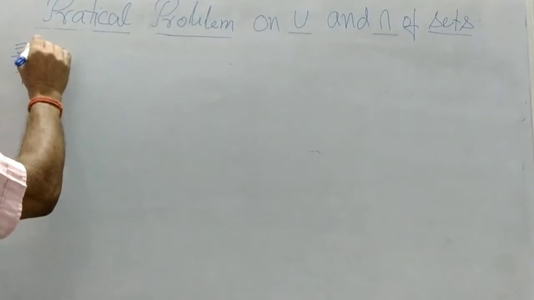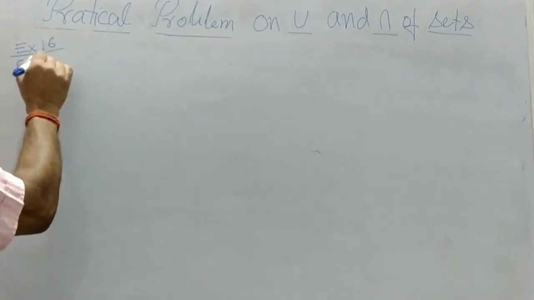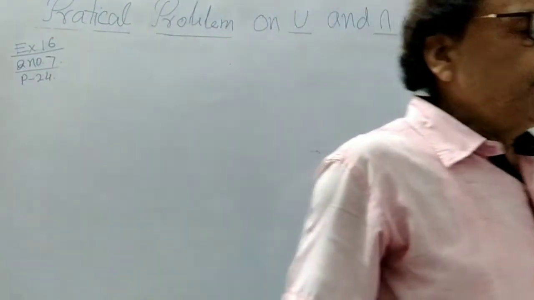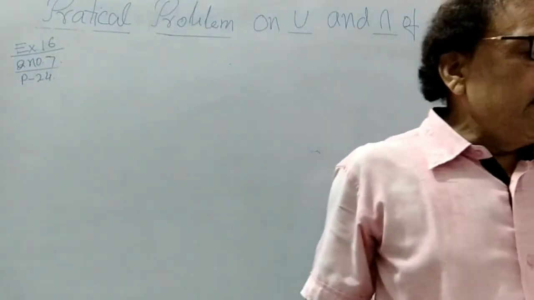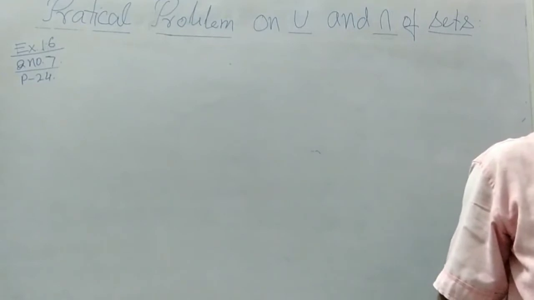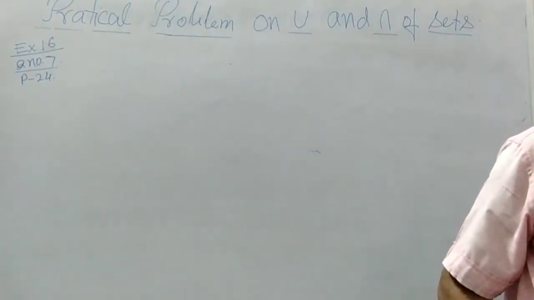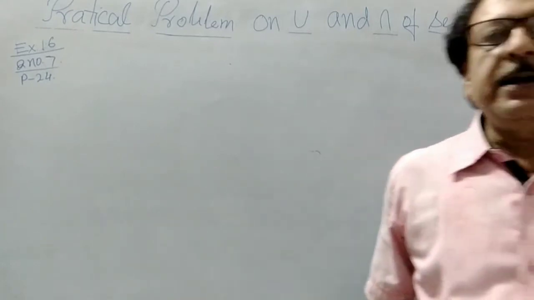In question number 7, it is given that in a group of 65 people, 40 like cricket.